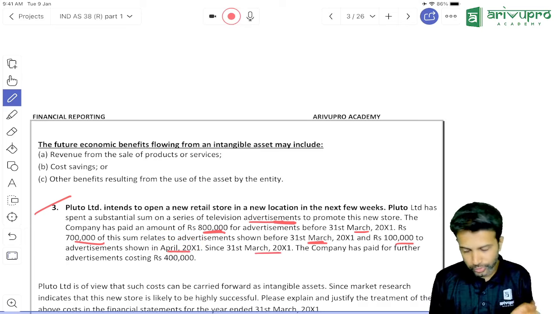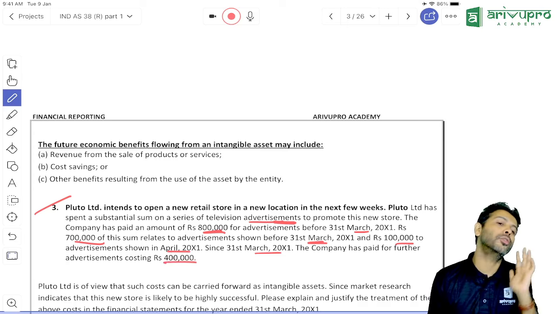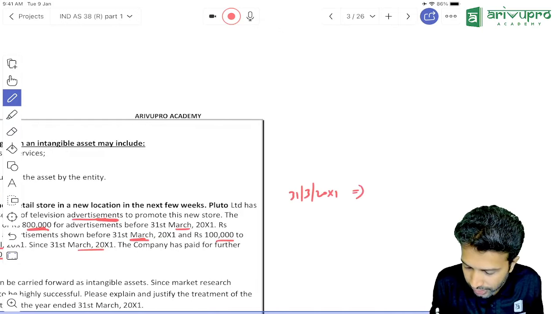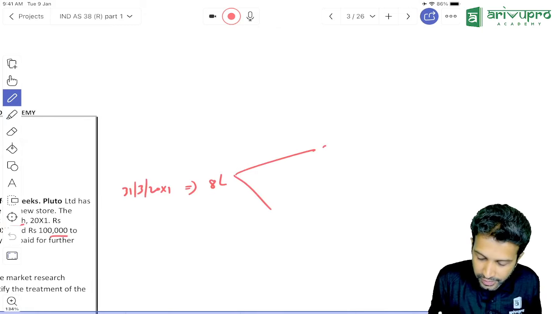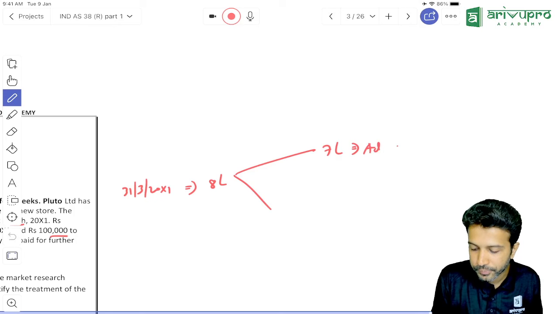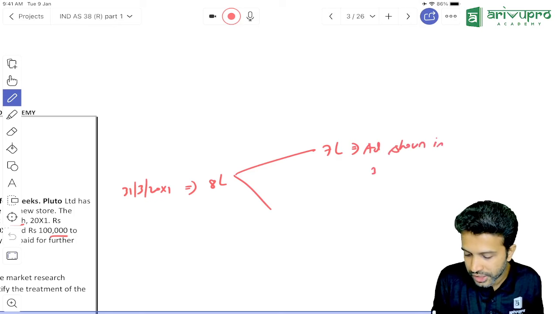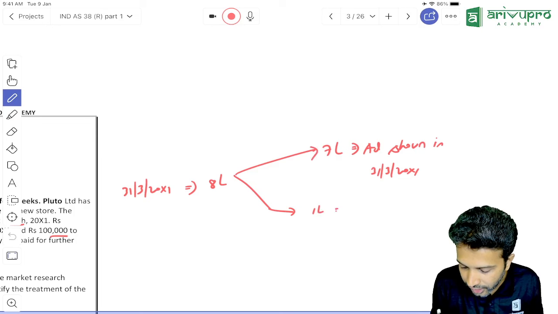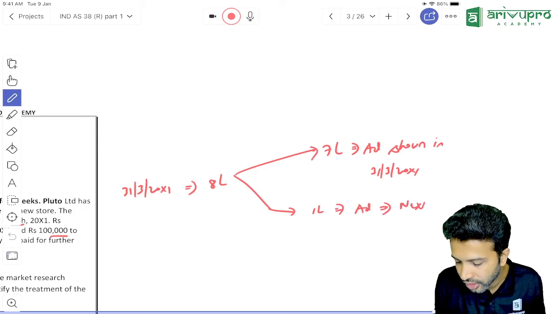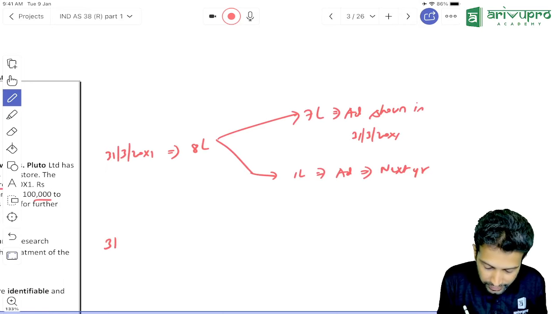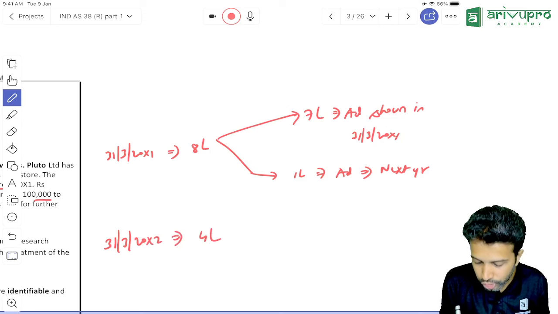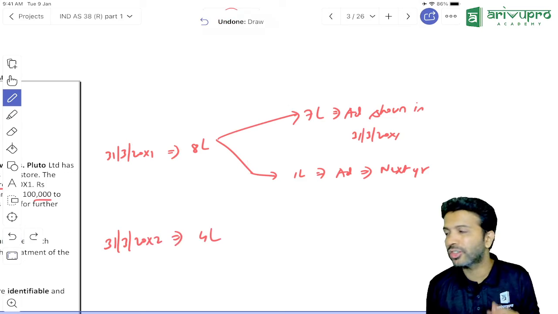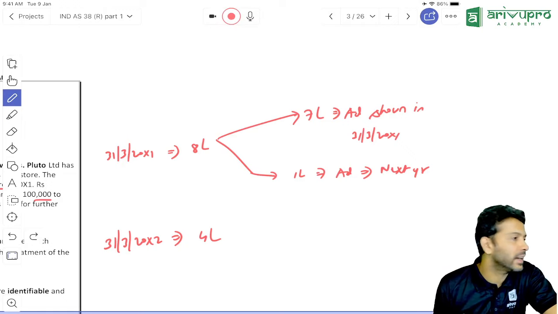Since 31st March 20x1, the company has paid a further advertisement cost of 4 lakh. That means totally how much have you spent? As on 31st March 20x1, totally you have spent 8 lakh. In this 8 lakh, 7 lakh worth of advertisement was already shown in which year? In 31st March 20x1 itself. And 1 lakh worth of ad is getting projected in the current year or next year? Only in the next year. Then again, when next year ended, that is 31st March 20x2, you spent another 4 lakh for advertisement. So totally your spending is 12 lakh rupees over a period of 2 years. That is the data they have given so far.